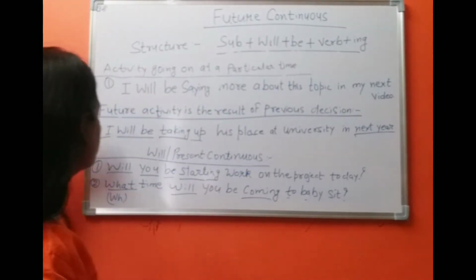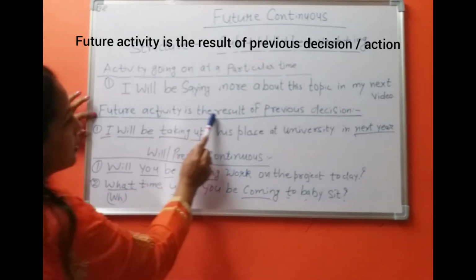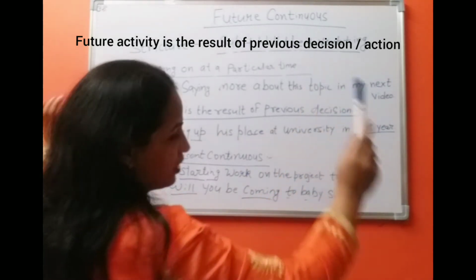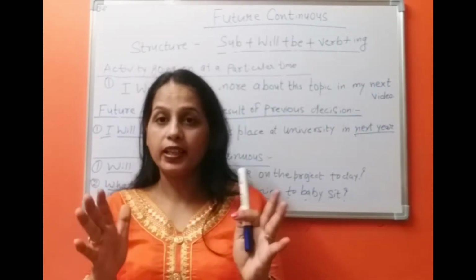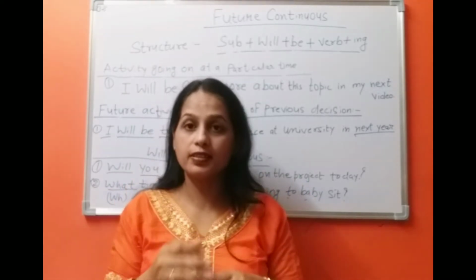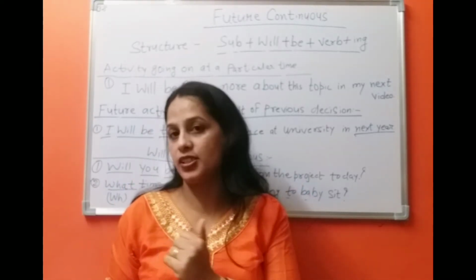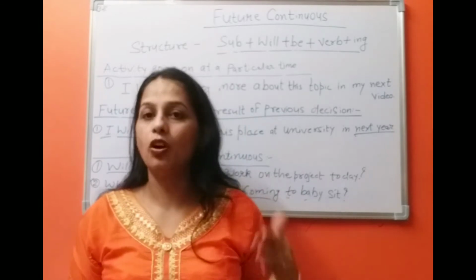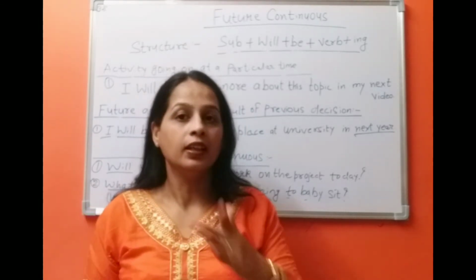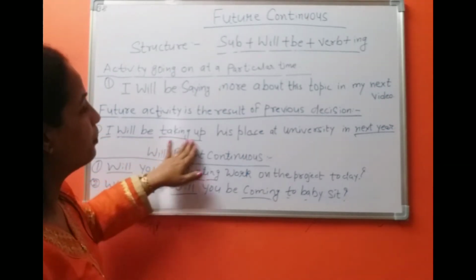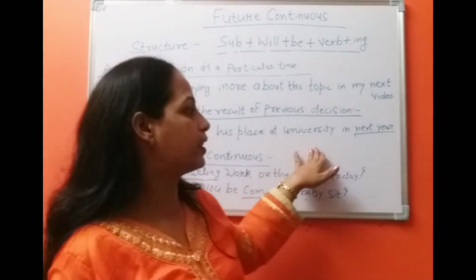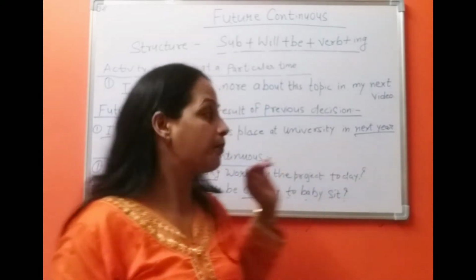The second situation: a future activity is the result of a previous action. Any activity or situation that is the result of a previous decision, previous work, or previous arrangements. Let's see the example. I will be taking up his place at university next year.